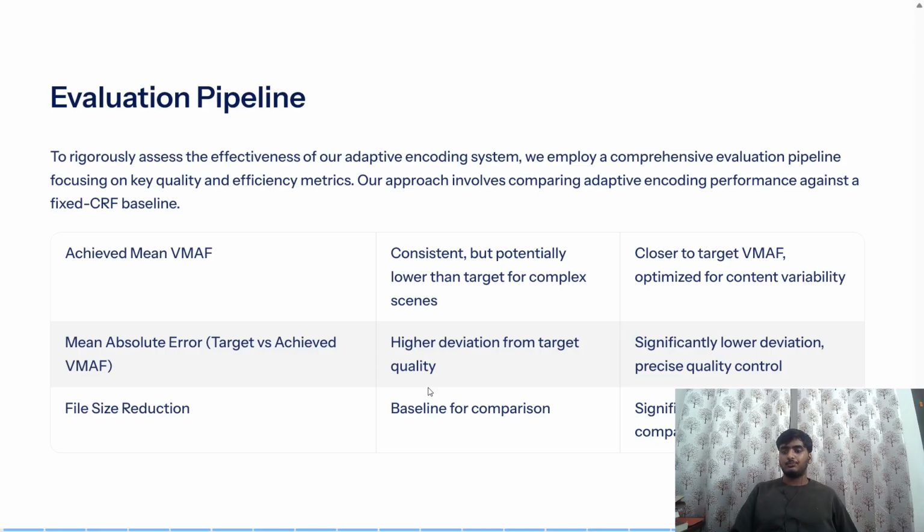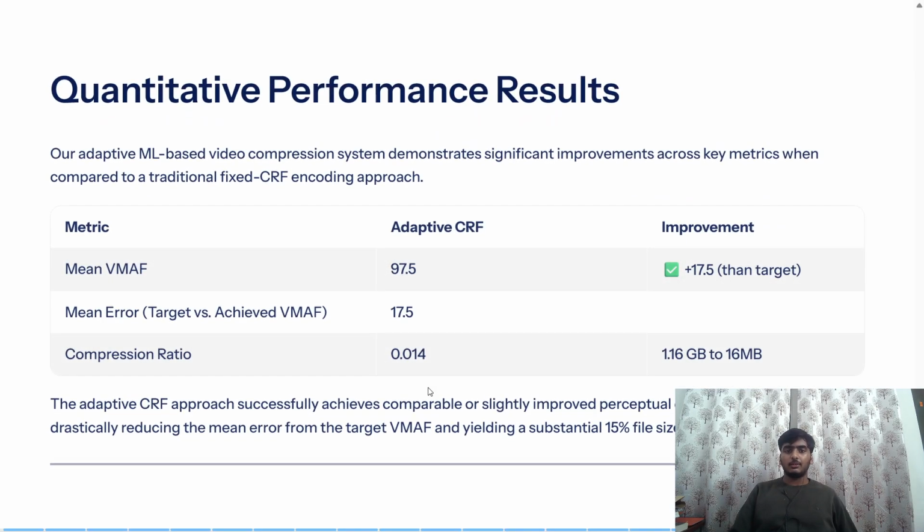Okay, so let's see. So this was the quantitative performance results. As we showed you earlier, the mean VMAF score was 97.5, which is good. Even though we targeted 80, we got 97.5, which is 17.5 greater than what we needed. And the compression ratio was 0.014. So a 1.1 GB file was converted to a 16 MB file.